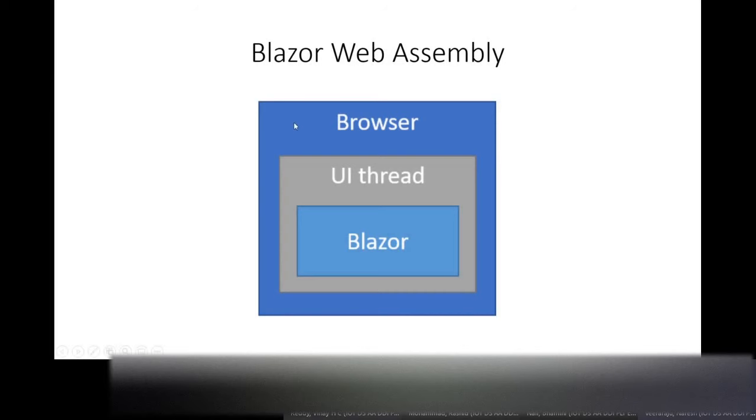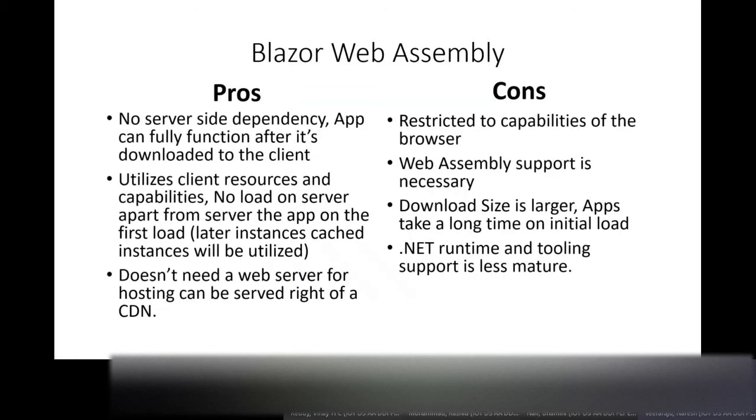This is one box representing overall how Blazor WebAssembly works. Coming to the pros and cons of this kind of hosting model: here there is no server-side dependency, because when the app is run, everything is downloaded to the browser itself.